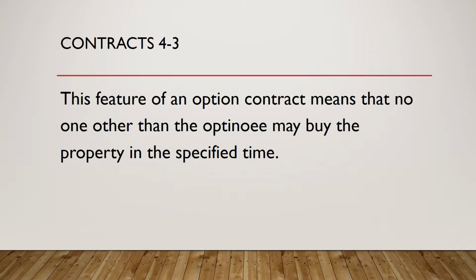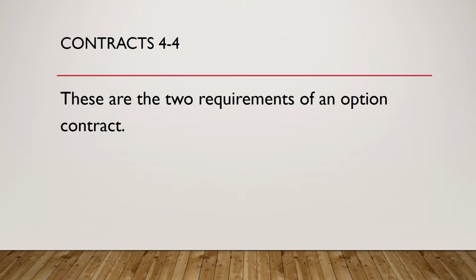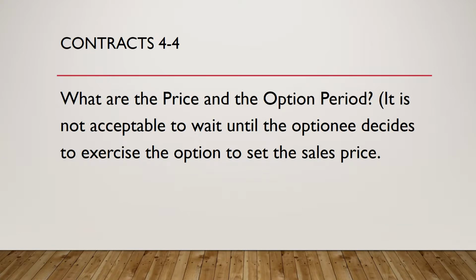Question 3. This feature of an option contract means that no one other than the optionee may buy the property in the specified time. What is exclusivity? Question 4. These are the 2 requirements of an option contract. What are the price and the option period? It is not acceptable to wait until the optionee decides to exercise the option to set the sales price.